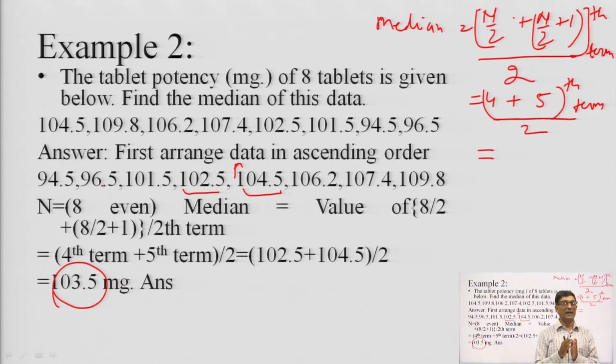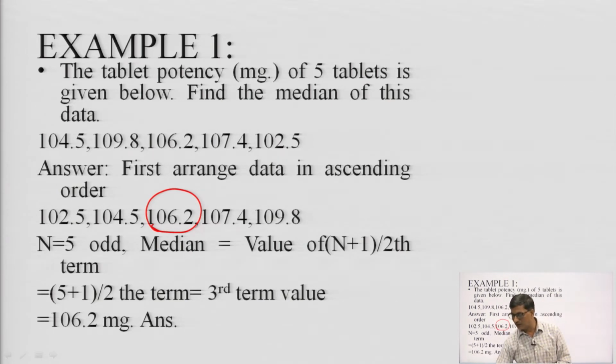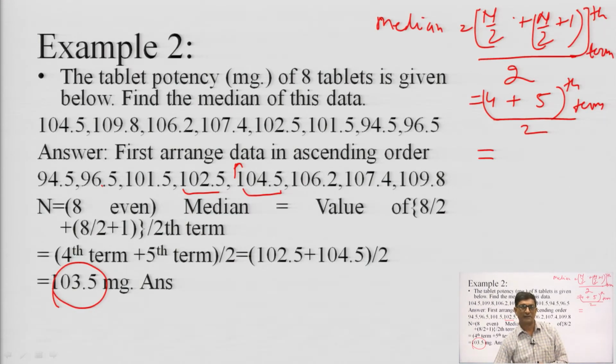So we can say median is the positional average of the data; the median divides the data into two equal parts. You also see for the odd number case, our median is 106.2, and two observations have more value than the median and two observations have less than the median.